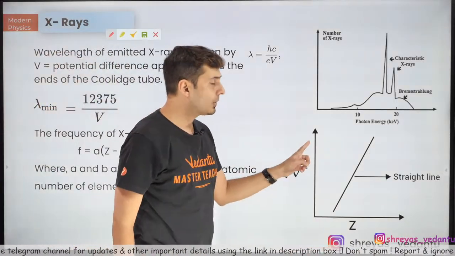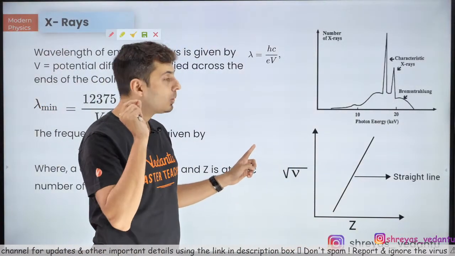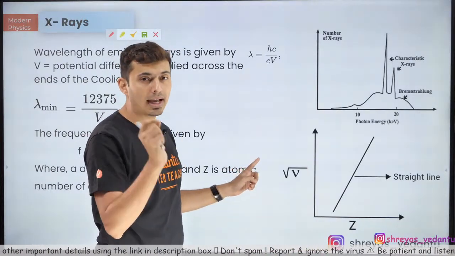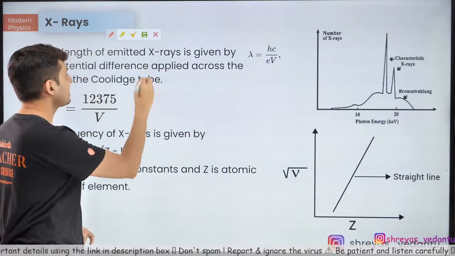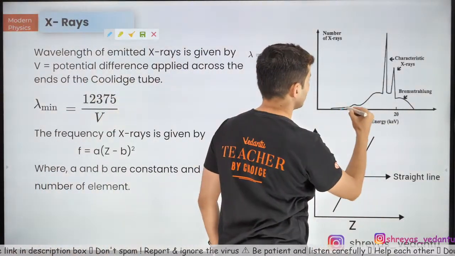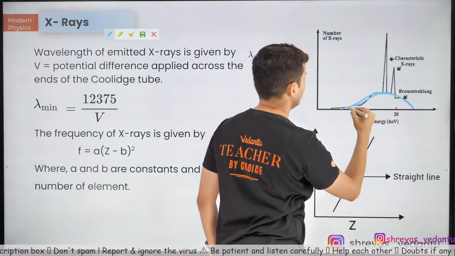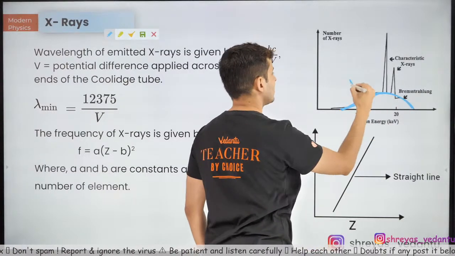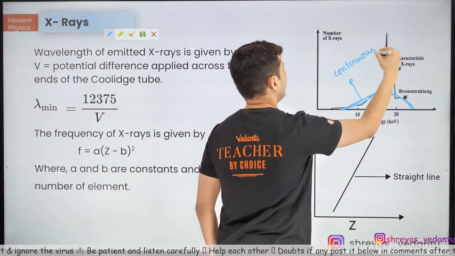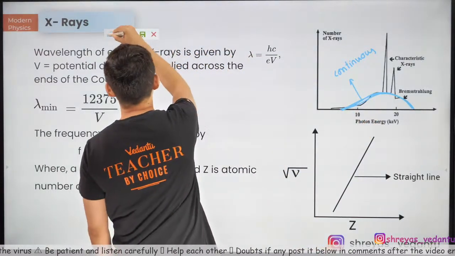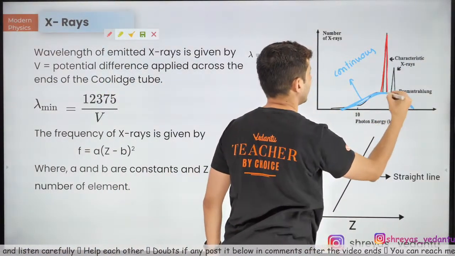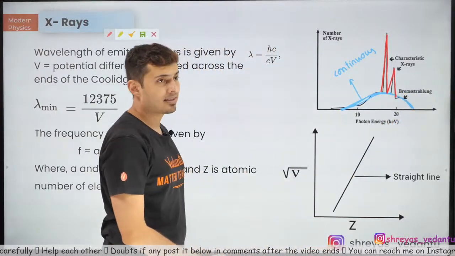the X-rays which come out are of two types. One is continuous, the second one is called characteristic. The continuous X-ray is the one over here. Look at this one. This one is nothing but the continuous X-ray. So this one is called the continuous spectrum, and the characteristic one is the one with the peak. So these are called the characteristic X-rays.